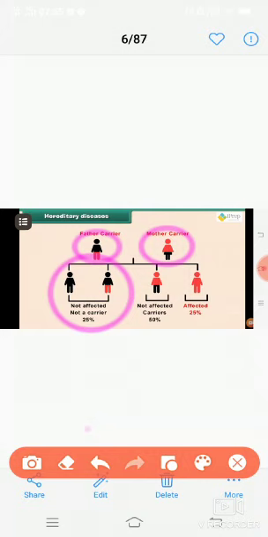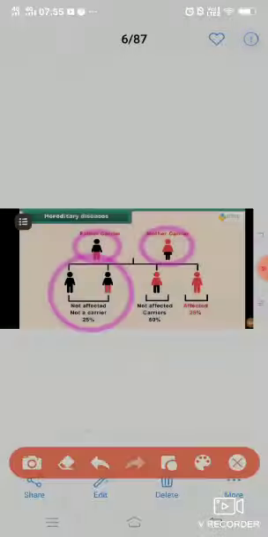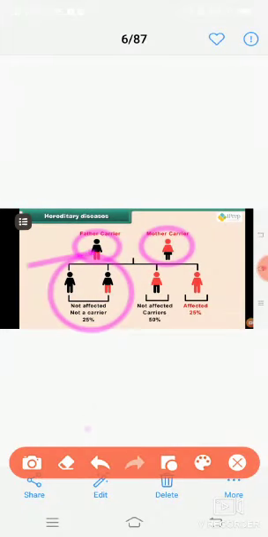If father is suffering from any disease, these 25% generation will not suffer from the disease father has, and when these offspring give birth to a new generation, they will not carry that hereditary disease to their offspring. So they are not a carrier and they are not affected also. It is 25%.